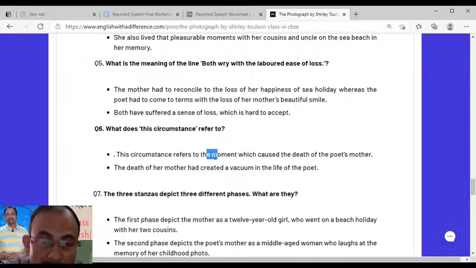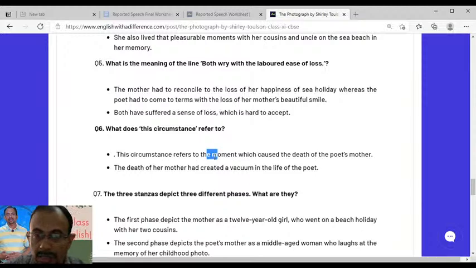So that is what the circumstances refers to here, right? The circumstances here refers to the time when she had to recall the fact that she did not have the privilege of growing up with her mom, and that particular thought makes the circumstances moment very, very serious.